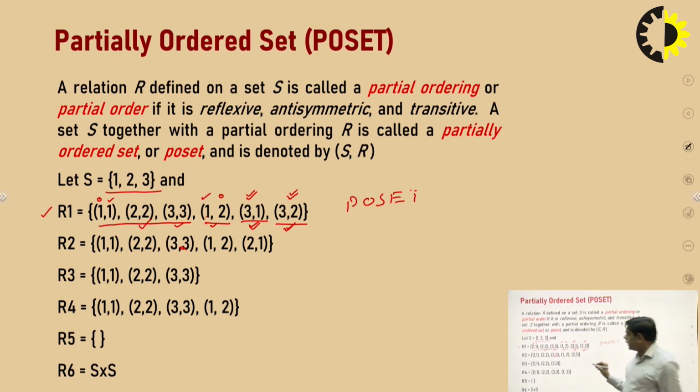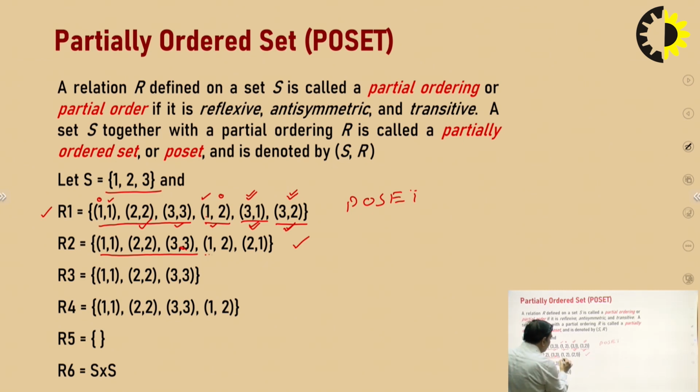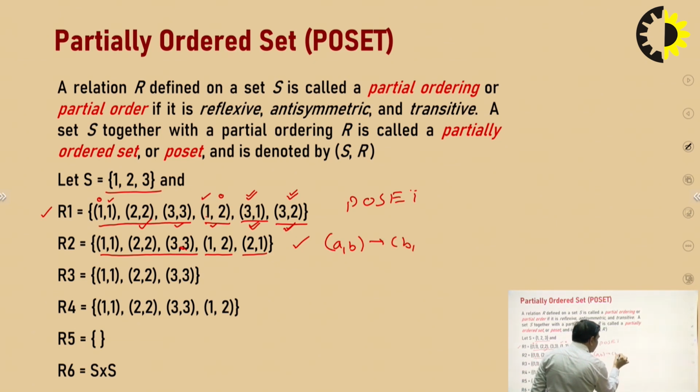Okay, now we will consider another relation for the same set S is equal to 1, 2, 3. So you can see there exist 1, 1, 2, 2 and 3, 3. So this relation is reflexive. Now we have to check whether it is antisymmetric or not. So there exist 1, 2 and 2, 1. A is related to B and B is related to A, but A is not equal to B. So this relation is not an antisymmetric relation.